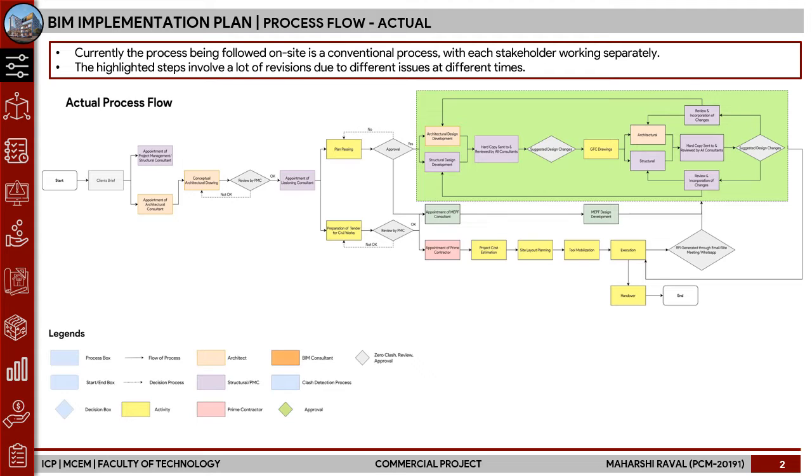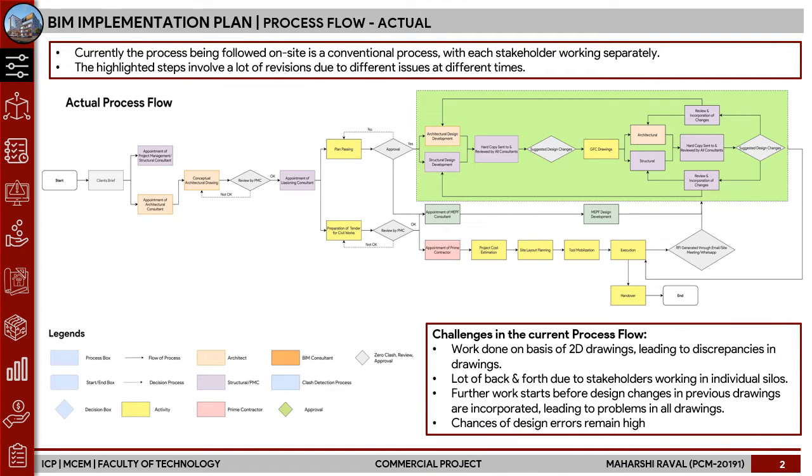So if we see the process, they start and then the appointment of different consultants and then working of each consultant individually happens. Some of the challenges which we faced due to the current process was that the work is done on 2D drawings. This leads to discrepancies in drawings. There is a lot of back and forth happening due to the stakeholders working in separate silos. Then the work starts before the design revisions come into place, so there is a lot of rework involved. And there are high chances of design errors which eventually lead to delay in the project.